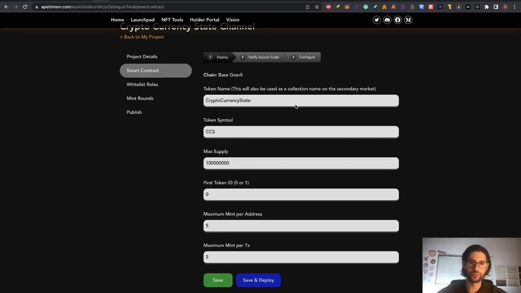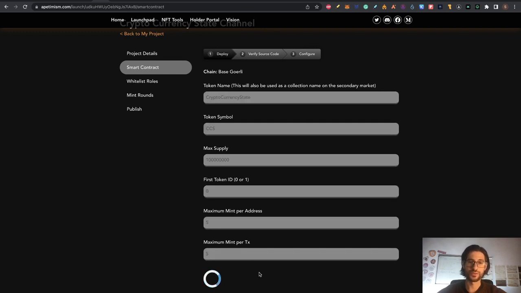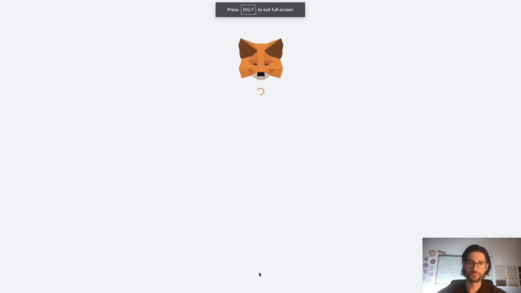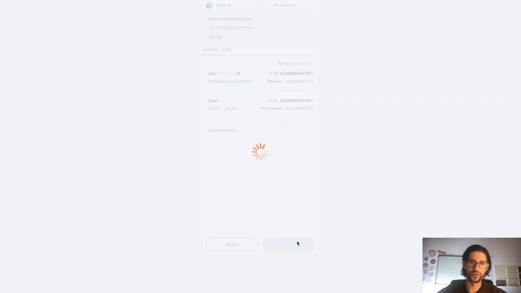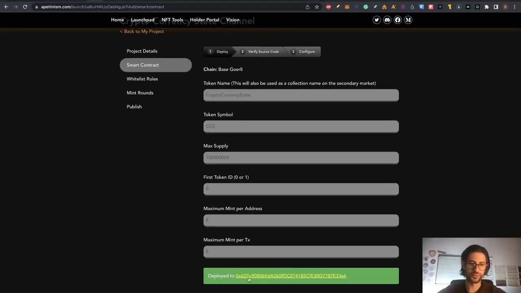We were here creating this smart contract at optimism.com in a very easy way. So click on save and deploy now. And this time we should not have any issue because now we have Ethereum to pay the gas fees for this. So the smart contract is being deployed. And now I'm going to click on confirm. And we are deploying the smart contract. And you can see that this is deployed.